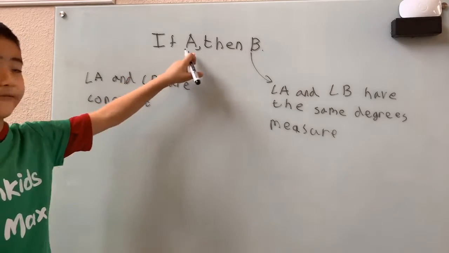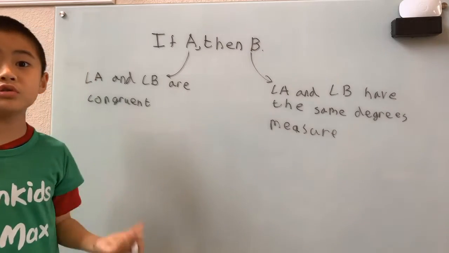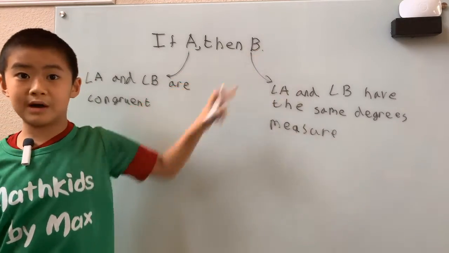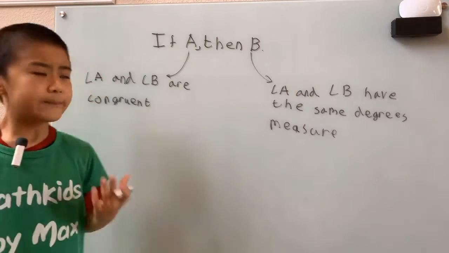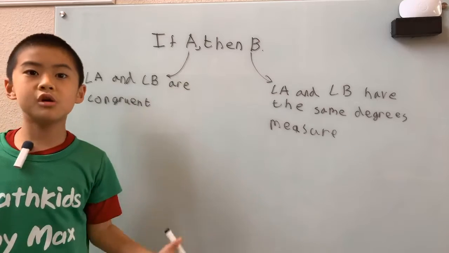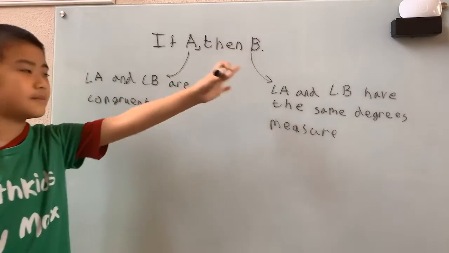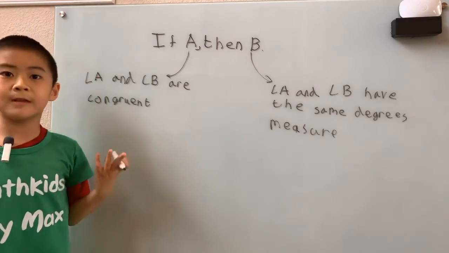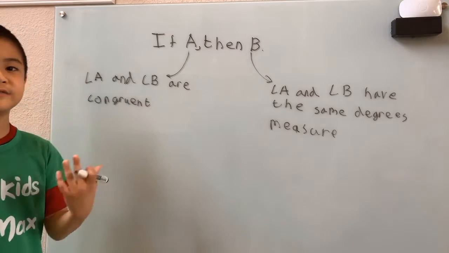Then B, that's our conclusion. That means if the A happens, then this will happen, so we can conclude something. But our conclusion can be true or false, and if our conclusion is true, that means the whole statement is true, or if it's false, then the whole statement is false. Meaning that, again, a conditional statement is true or is false.